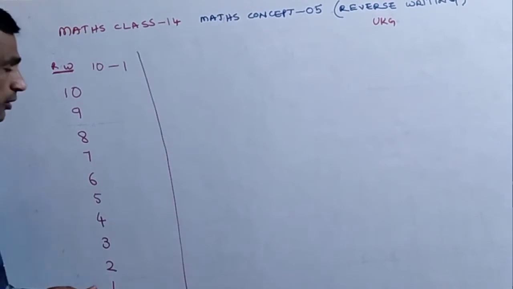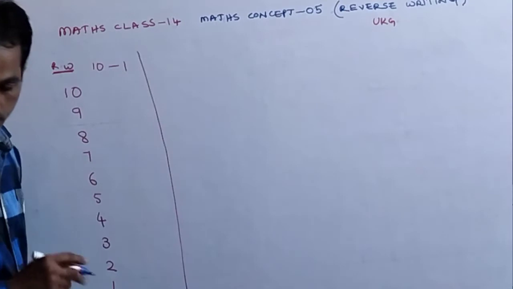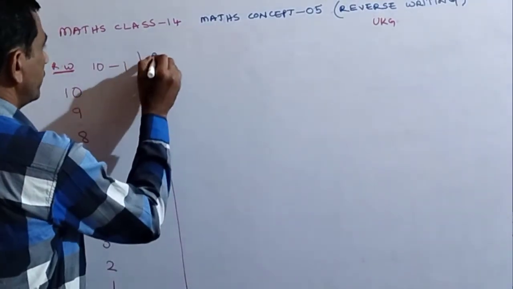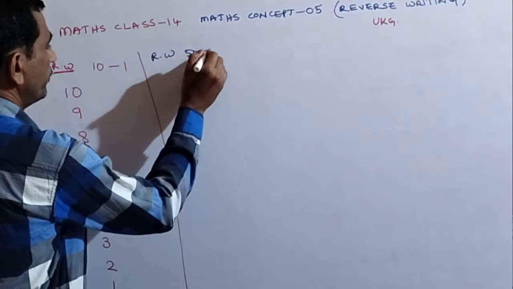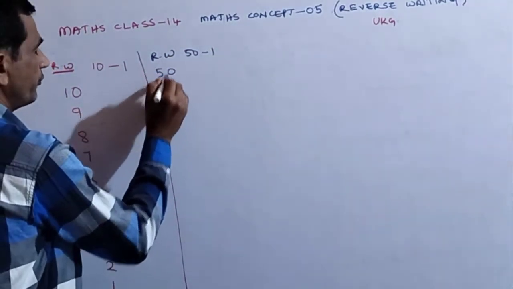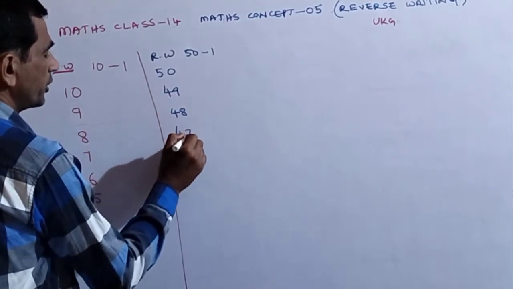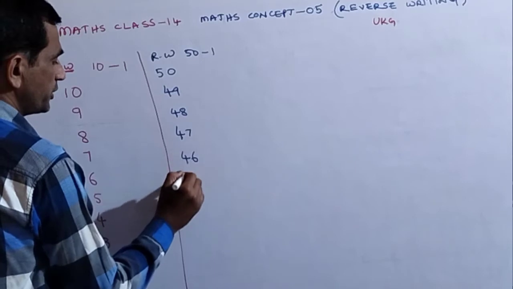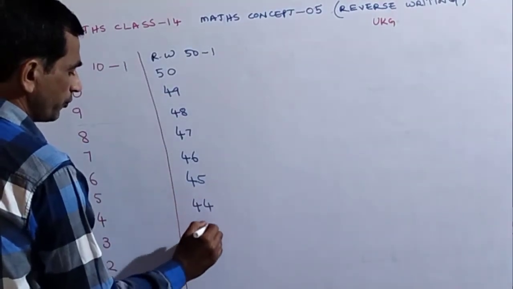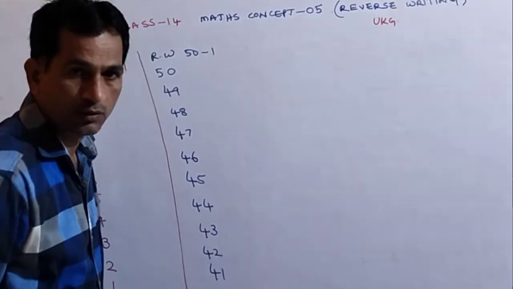Next, reverse writing from 50 to 1. How will we write it? 50, 49, 48, 47, 46, 45, 44, 43, 42, 41.